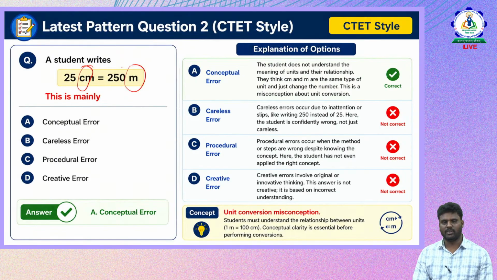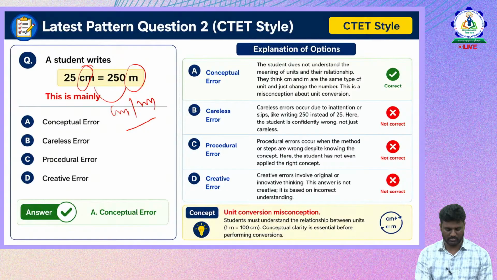He does not understand the meaning and purpose of those units and the relationship between them. They think that centimeter and meter are the same type of unit and just change the number. This is the misconception about unit conversion. This child has committed the mistake in the conversion of the units, centimeter and meter. So this is purely a conceptual error.